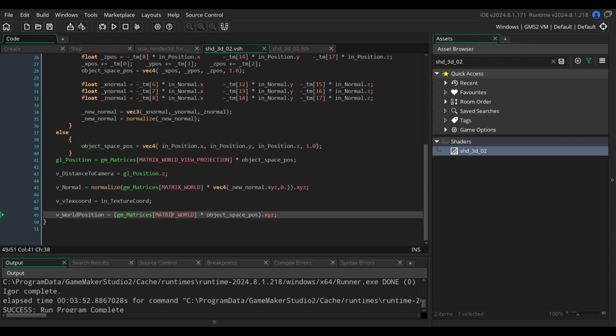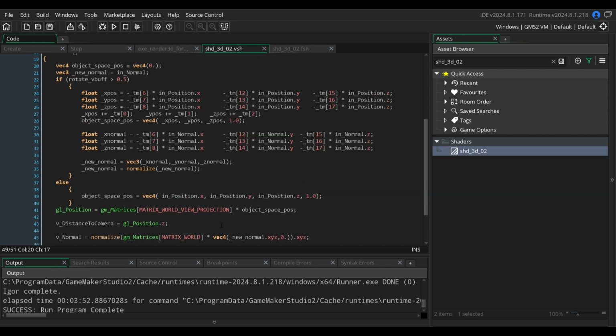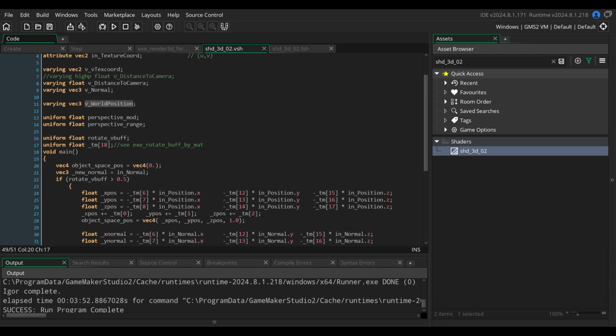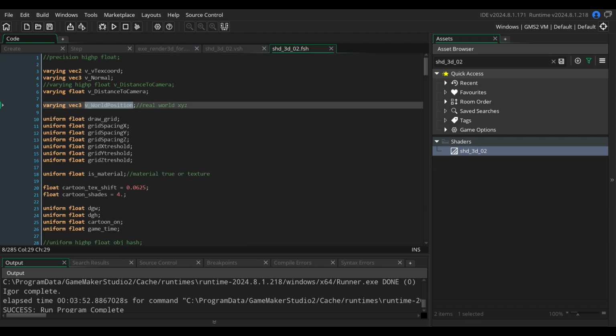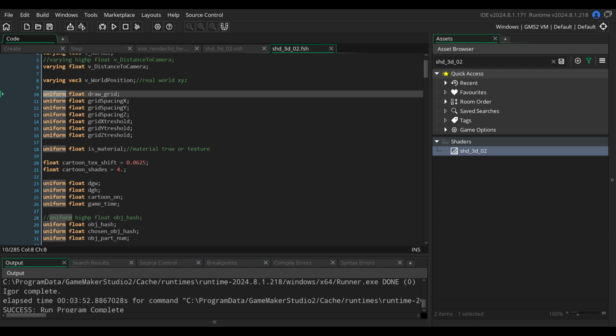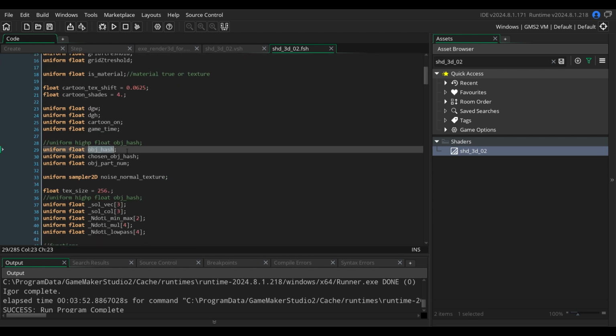So we are using just matrix world times object space position xyz, and we need to save this value and pass it as varying to our pixel shader. So we have world position, and we are not about to do anything to that. Later on, as uniform, we have passed somewhere hash.